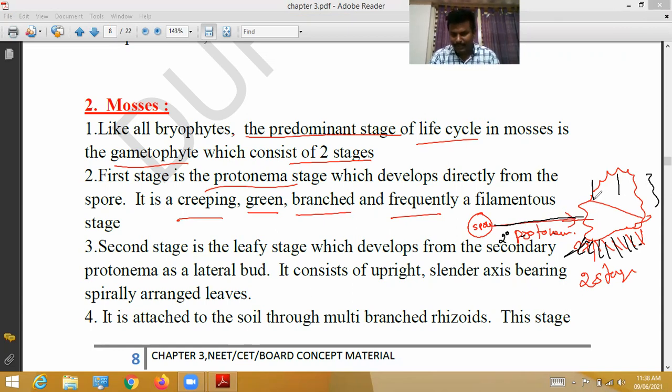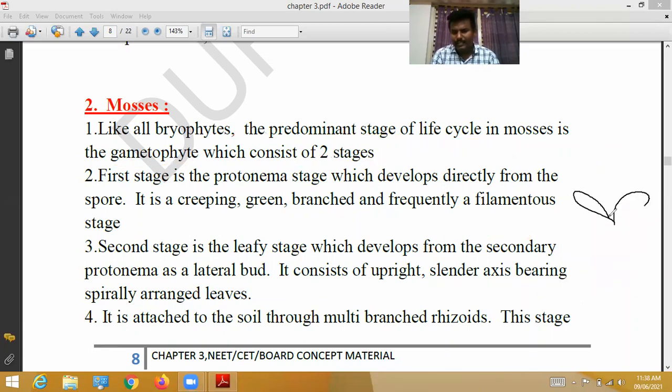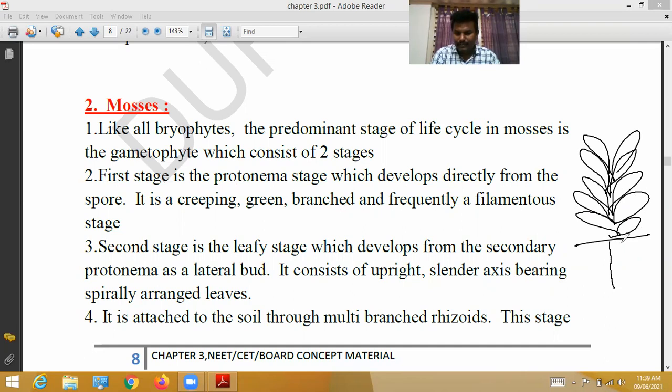It consists of an upright, slender axis bearing spirally arranged leaves. These are attached to the soil through multicellular branched rhizoids.